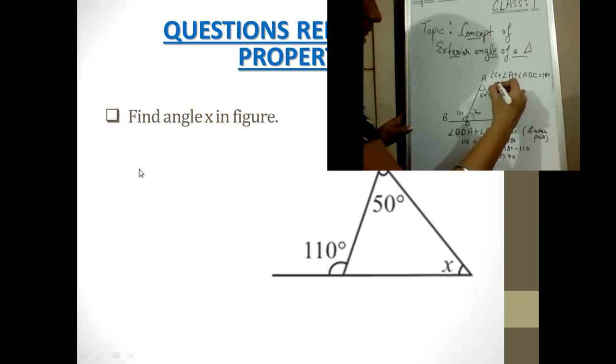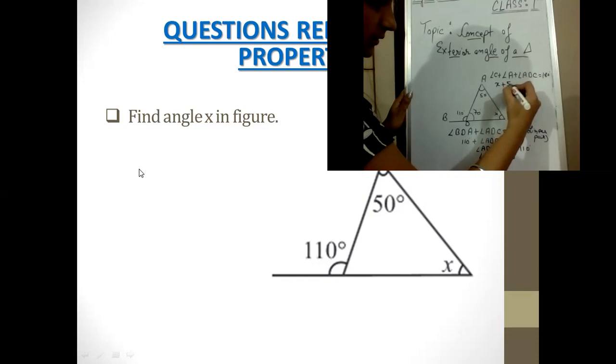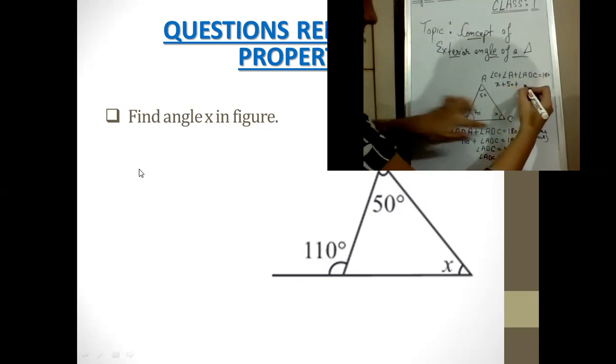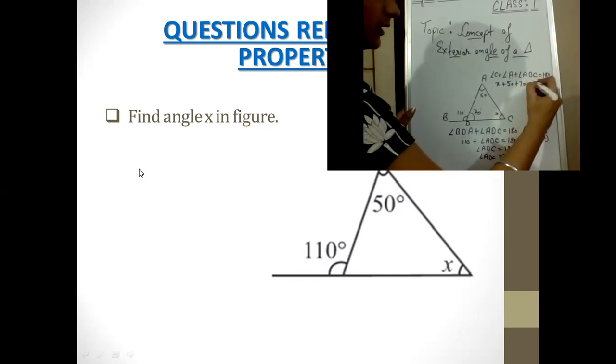For C, that is X, then for A that is 50, then for ADC that is 70, then for the sum, 180.